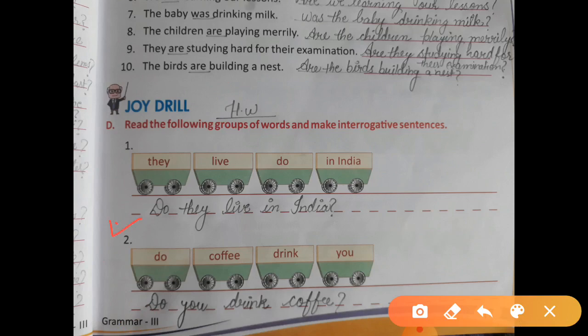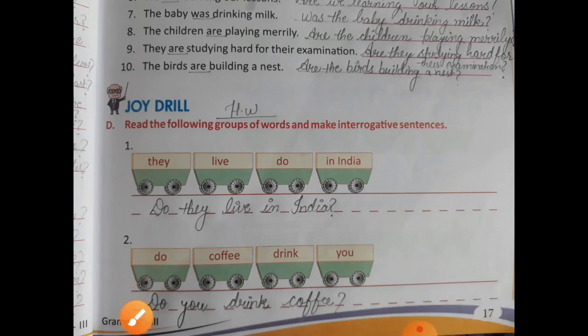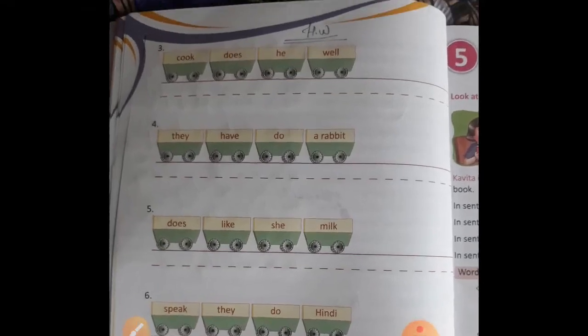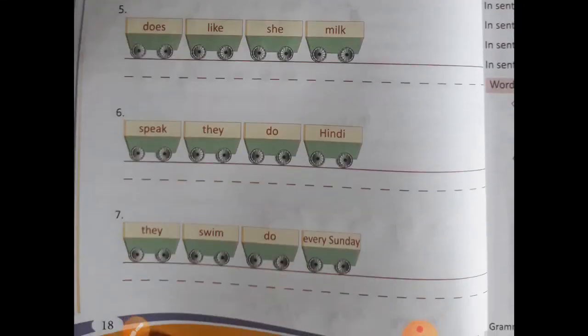It becomes, do they live in India? Okay, capital D. After that, question mark. Now same as next, do coffee drink you? So the sentence becomes, do you drink coffee? So in this way you all have to rearrange the words to make the correct sentence. Next exercise, this you have to do in homework. Okay, you all have to do it in homework.